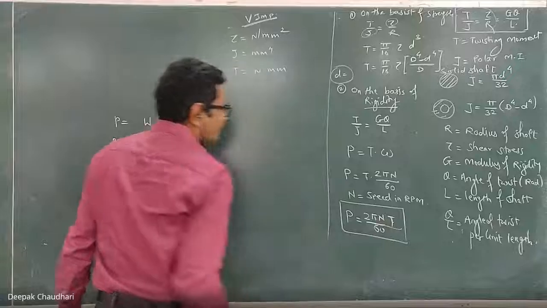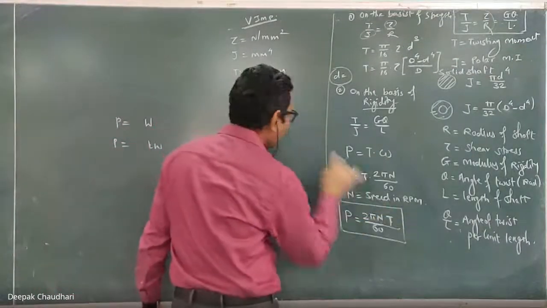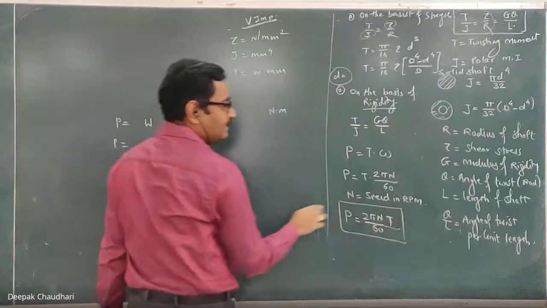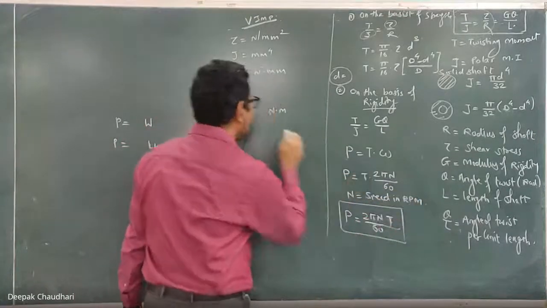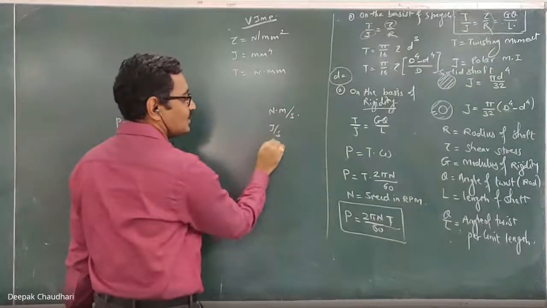Now, if this torque is in Newton meter, this torque is in Newton meter, N is in RPM. So, if I divide it by 60, so it becomes revolution per second. So, it is Newton meter per second. That is joule per second. So, it becomes in watt.